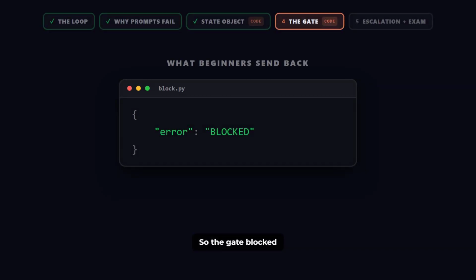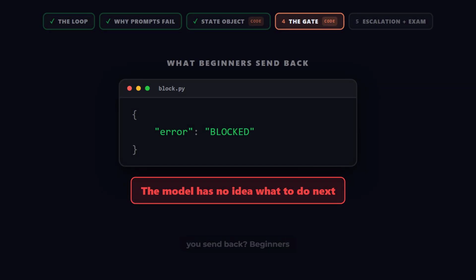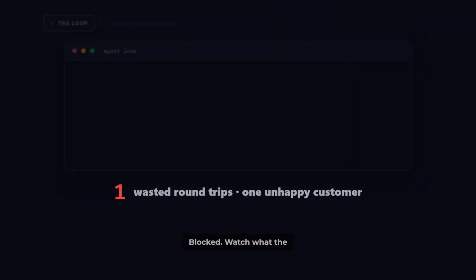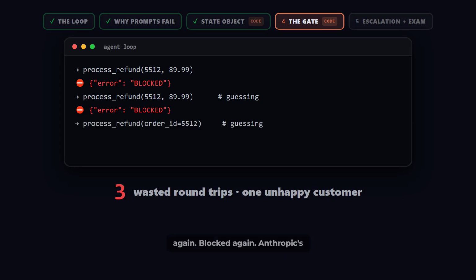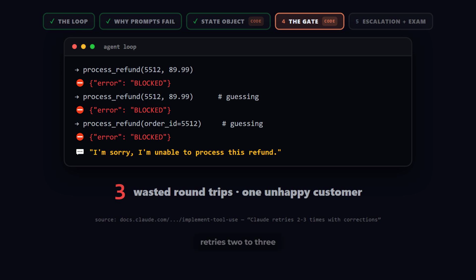So the gate blocked the refund. What do you send back? Beginners send a red light, blocked. Watch what the model does with that. It has no idea what to do, so it guesses. Same call again, blocked again. Anthropic's docs measured this. Claude retries 2 to 3 times with corrections, then apologizes to the user. Three wasted round trips and an unhappy customer.